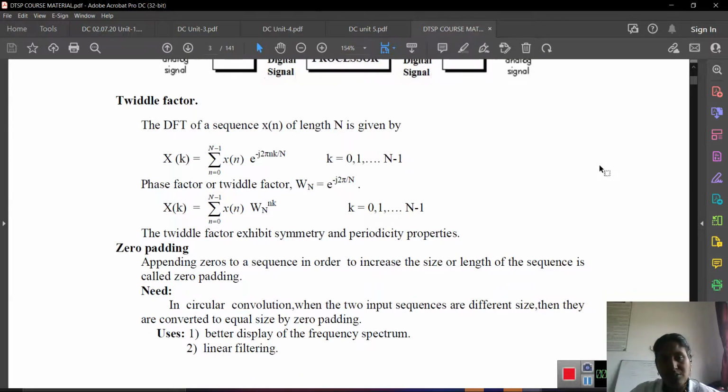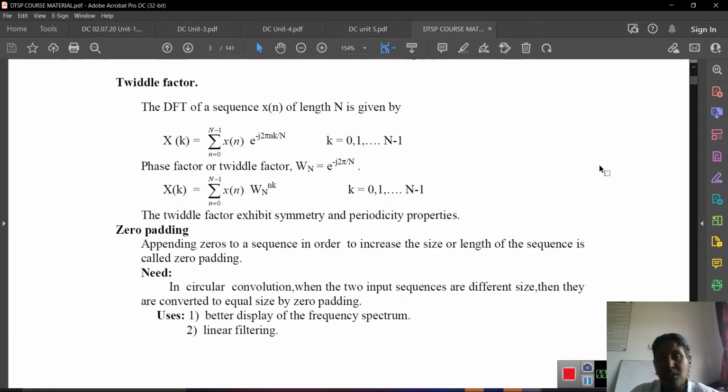Here the twiddle factor function is available. The DFT of the sequence x of n of length N is given by X of k equal to summation n equal to 0 to N minus 1 of x of n e power minus j 2 pi n k divided by N, for k equal to 0 to N minus 1. Then the phase factor or twiddle factor W N equal to e power minus j 2 pi by N, so X of k equal to summation n equal to 0 to N minus 1 of x of n W N power n k.